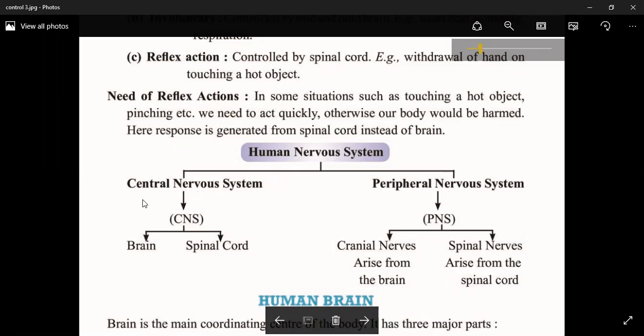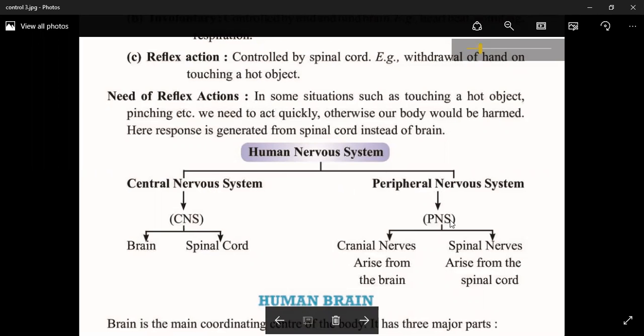The first one is the central nervous system. In short, it is called CNS. And the CNS also consists of two parts, brain and spinal cord. While the second one is the peripheral nervous system. In short, it is called the PNS.